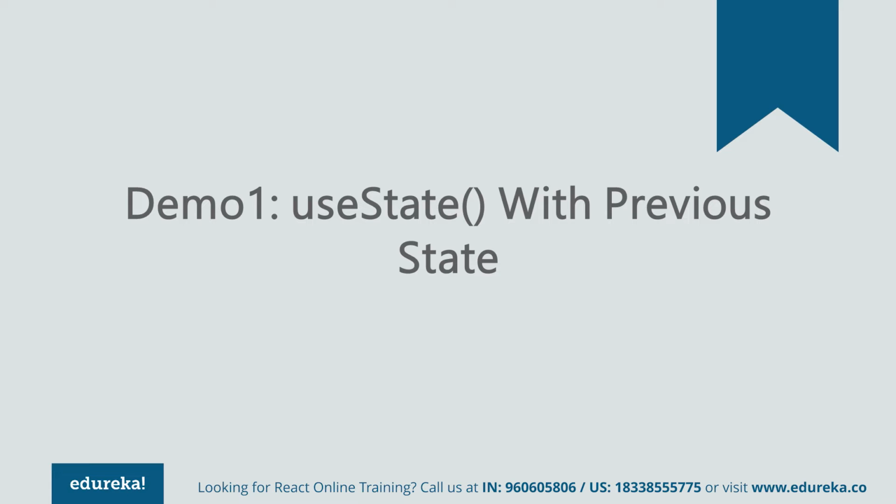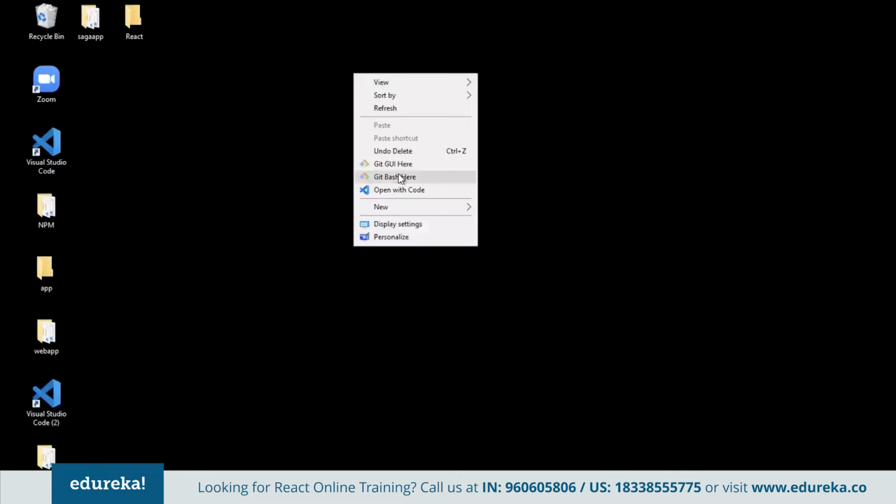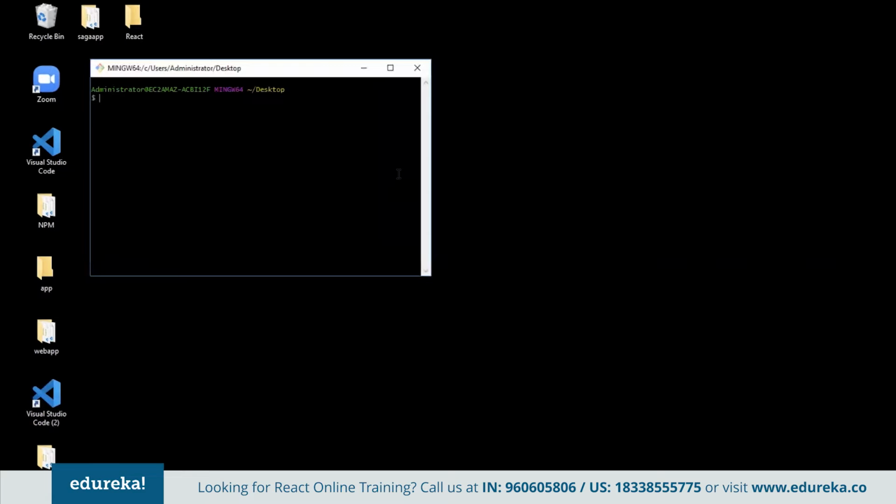So let's have a demo of how exactly we can do this. We have to start again with our React application, so let's create one more application. I'll say create-react-app. I already told you that in the Akash developer repository you will find all the code you're looking for. For this application, the best part is we don't have to install anything extra. Like for Redux, you have to install a few things for sagas or routing, but these are native parts of the React library, so we don't have to install anything separately.